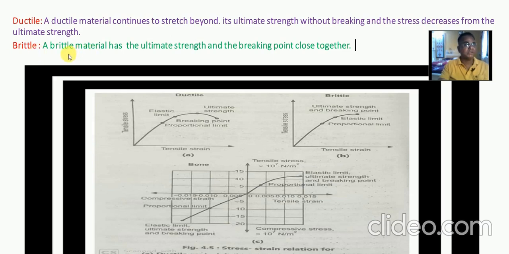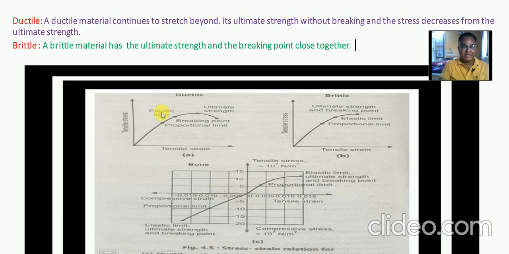brittle material has its ultimate strength and breaking point close together. This diagram shows the stress versus strain diagram for the different materials such as ductile, brittle and bone.